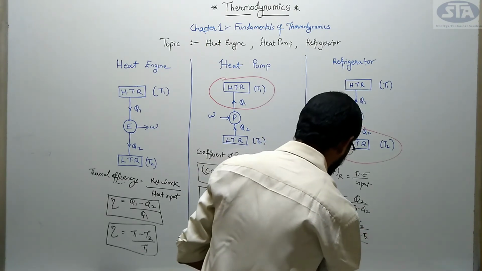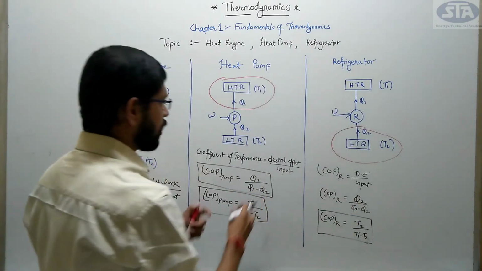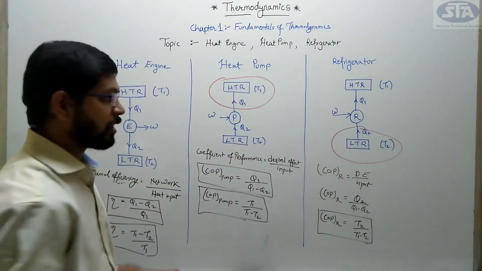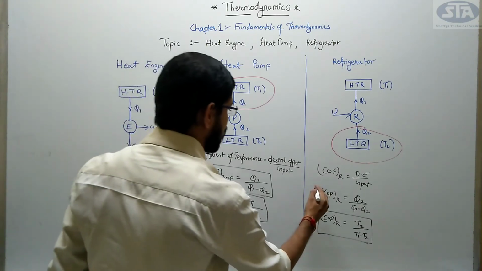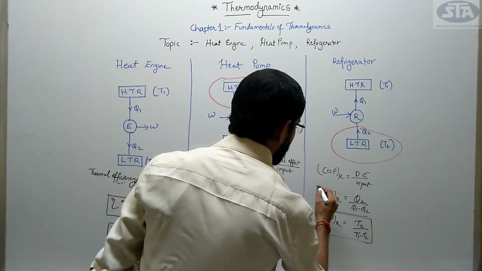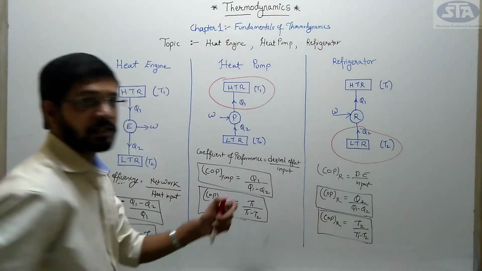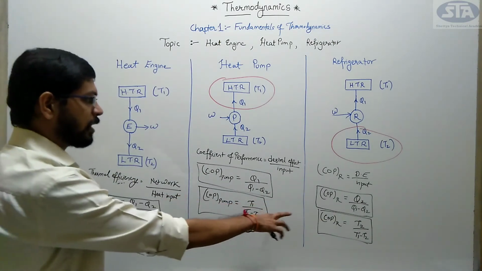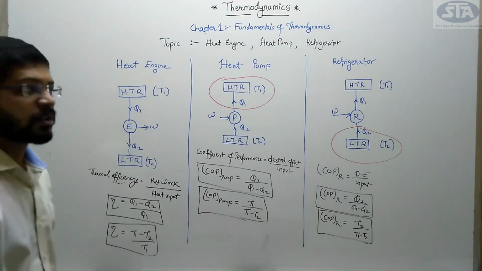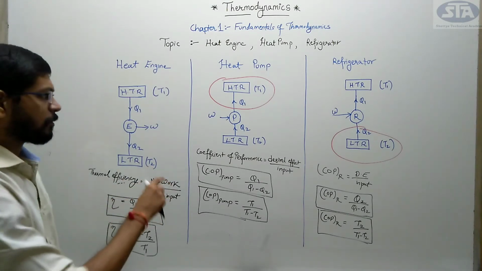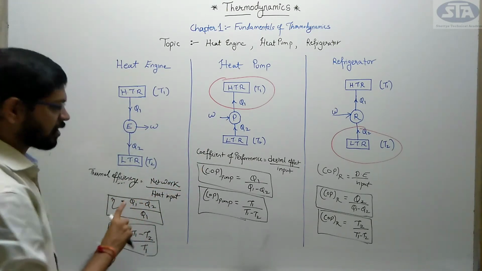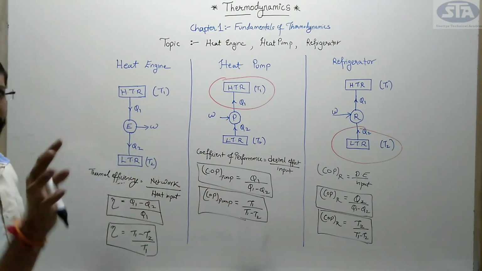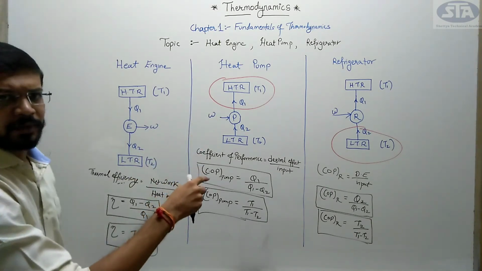Okay, you need to learn these 6 formulas because we will be solving some numericals. In some cases you need to remember the above formula, that is in terms of heat, and in some numericals you will be just given temperatures and you need to calculate COP or thermal efficiency. Okay, clear with this? These are very simple concepts and you just need to remember these formulas. You can even derive them if you know these diagrams.